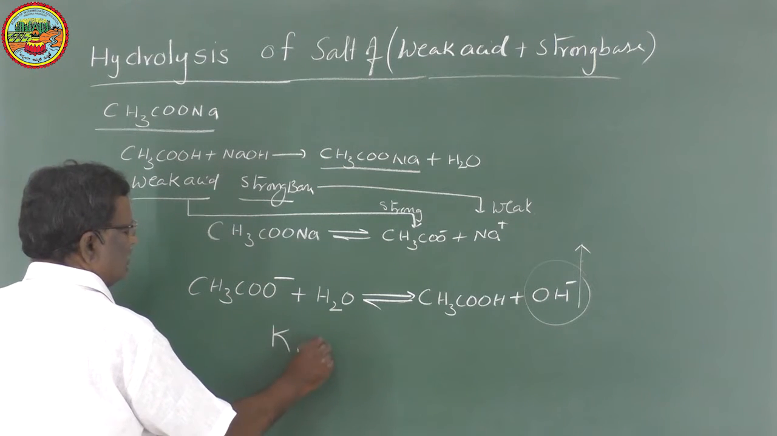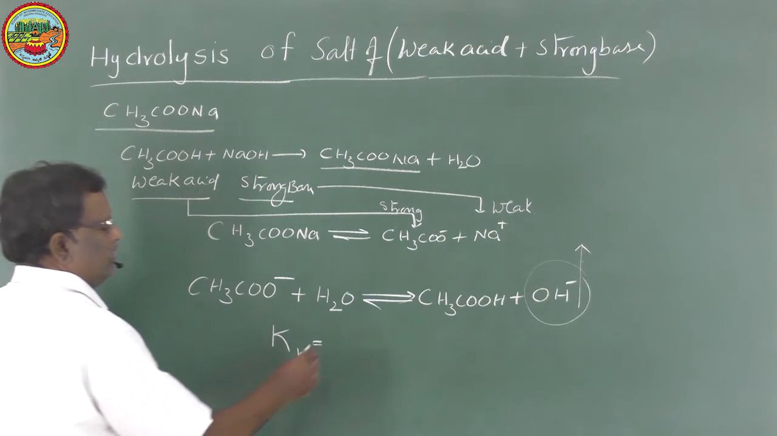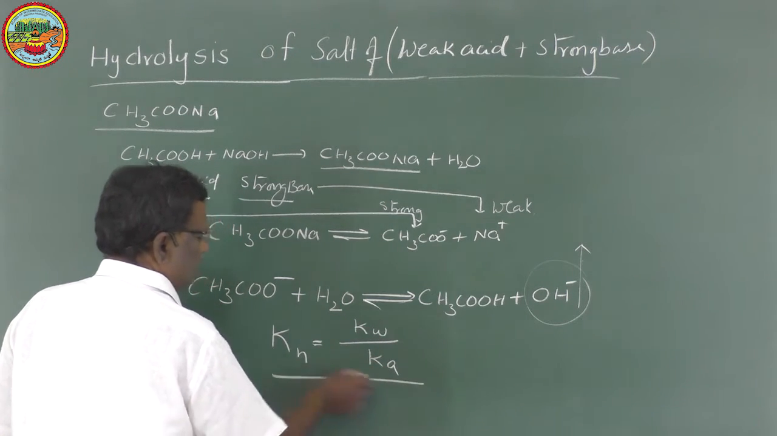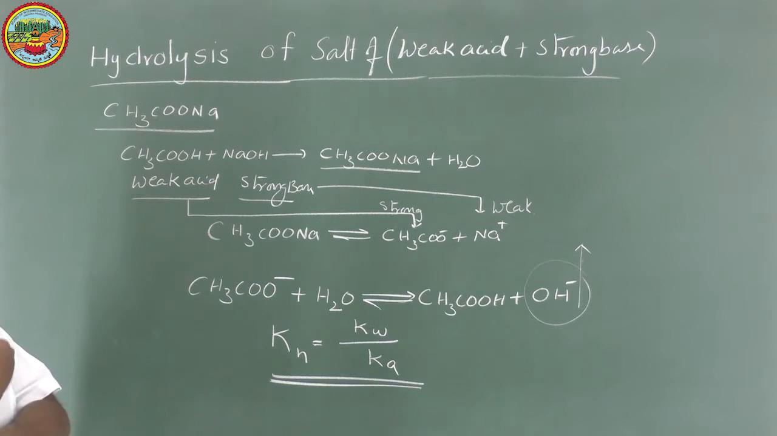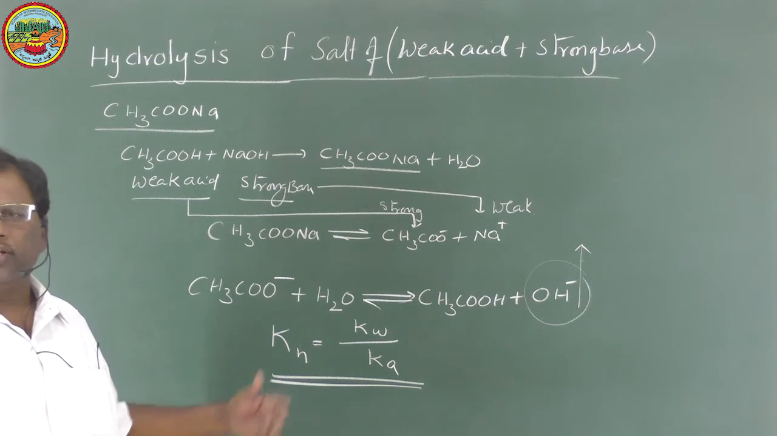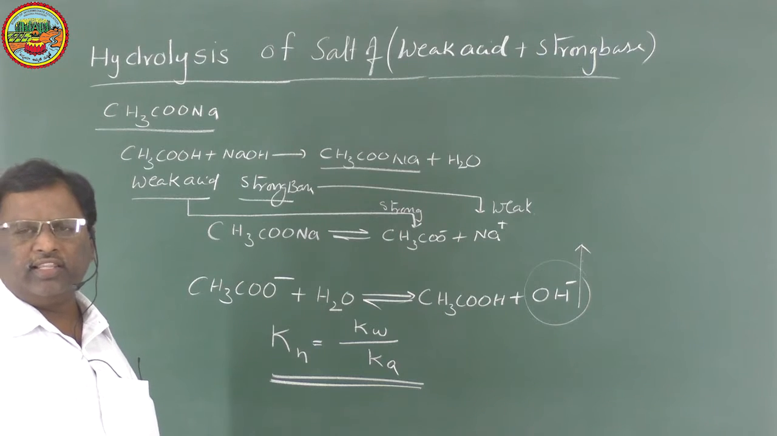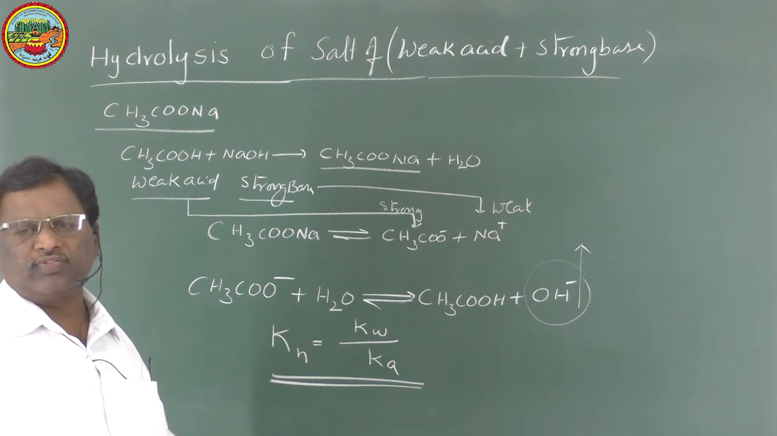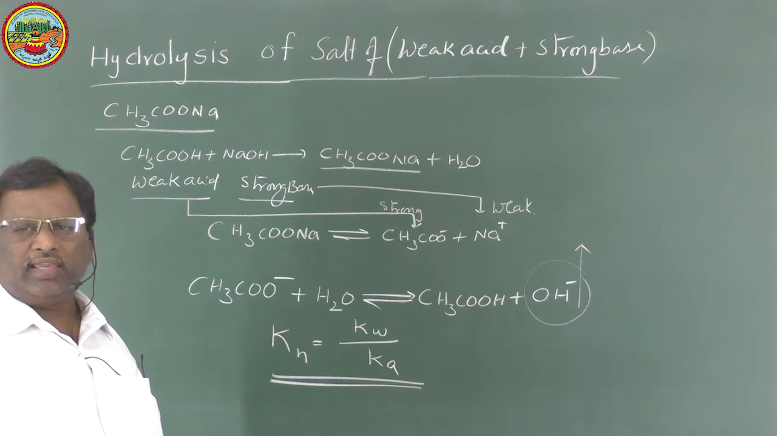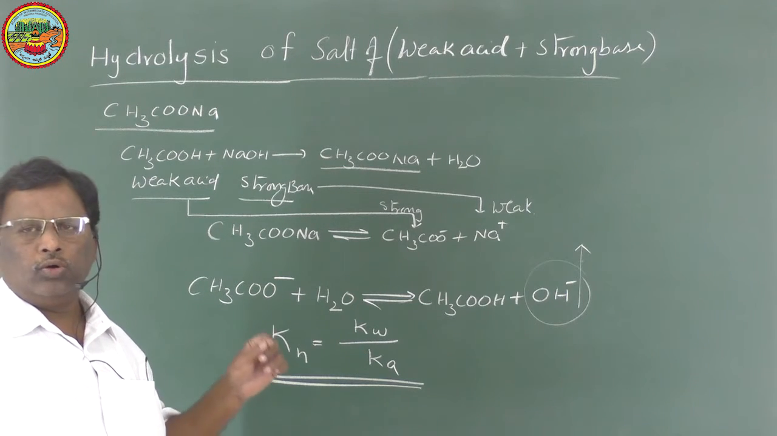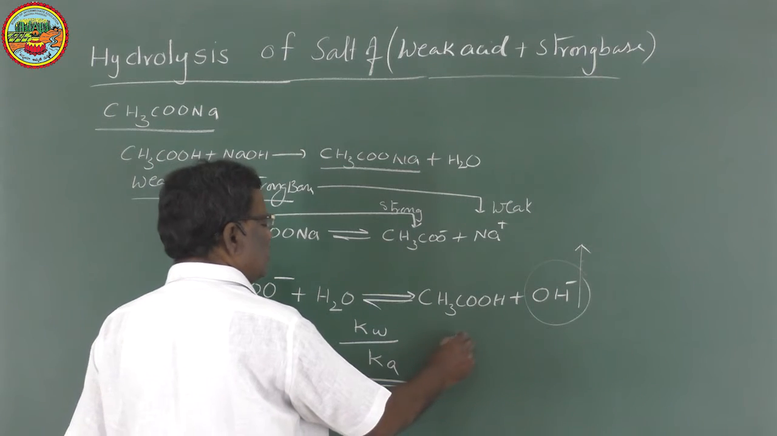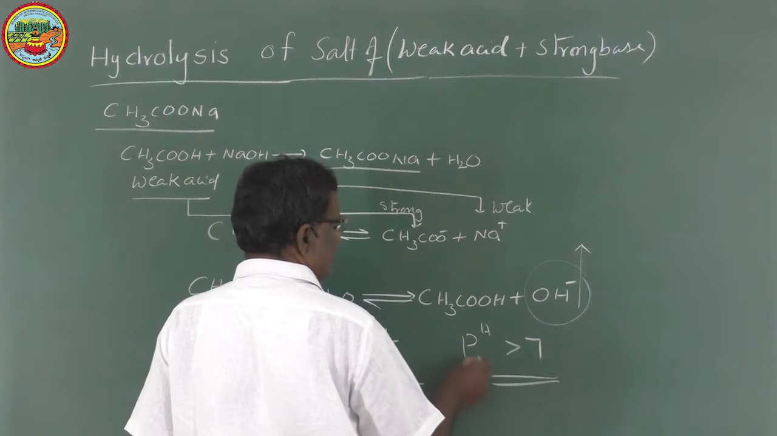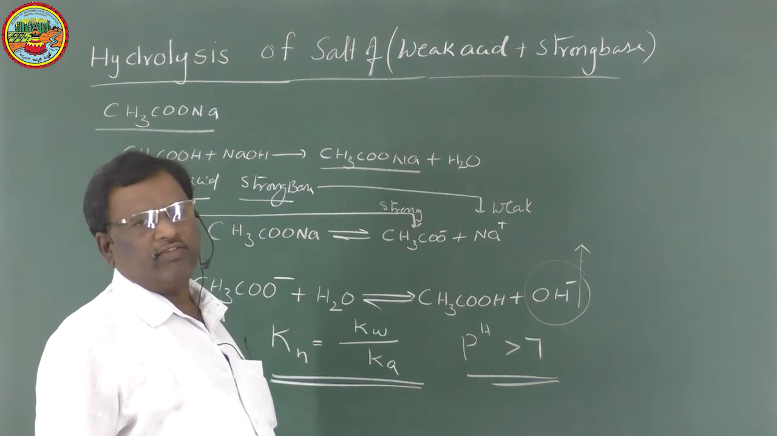So here also we can write the hydrolysis constant. The hydrolysis constant of these salts is Kw by Ka. This is the expression for hydrolysis. Sometimes they will give us the dissociation constant of the weak acid, and they may ask us the hydrolysis constant. So the hydrolysis constant of this type of salt is Kw by Ka. Now, here the pH of this solution is greater than 7.